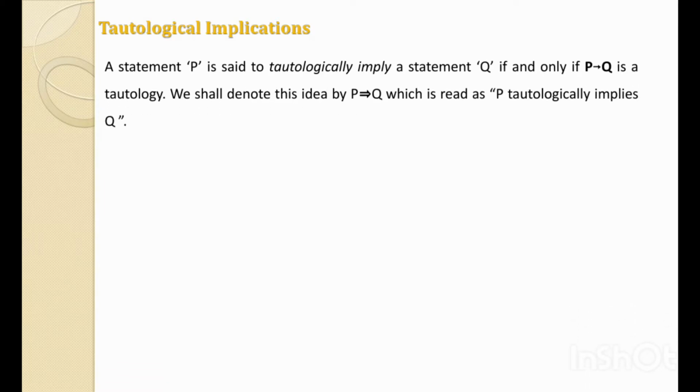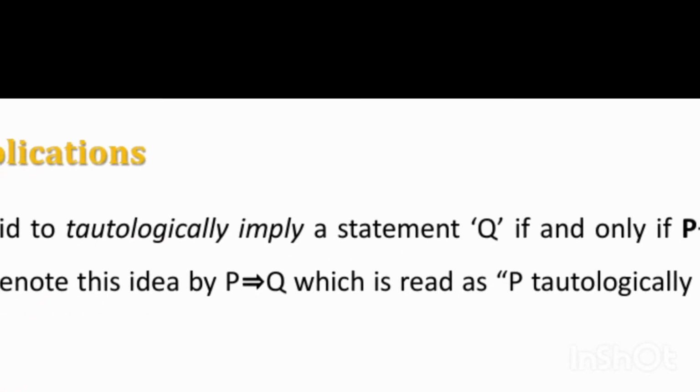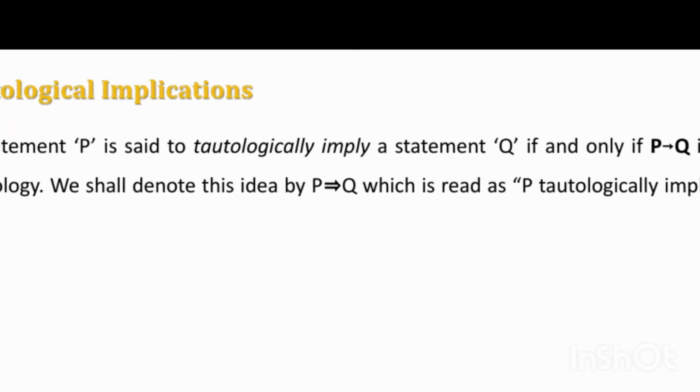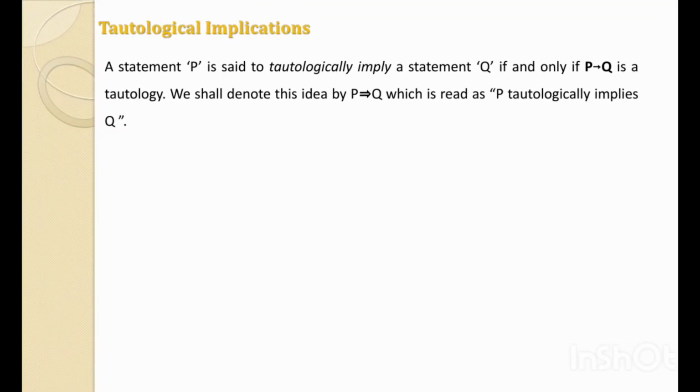Now we'll see the definition of tautological implication. A statement P is said to tautologically imply a statement Q if and only if P implies Q is a tautology. That means if P implies Q has all the truth values true, then we say that P tautologically implies Q. We denote this by a symbol with two lines and an arrow, which is read as P tautologically implies Q.